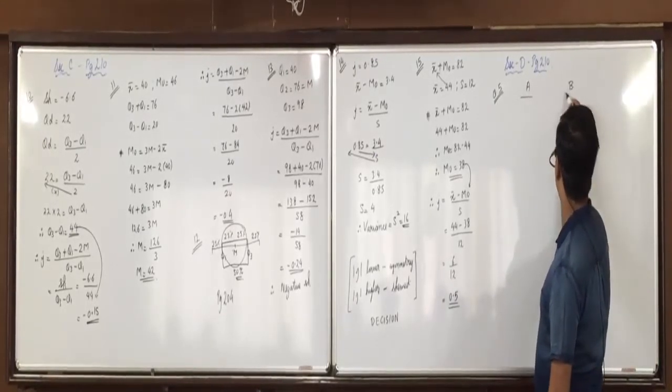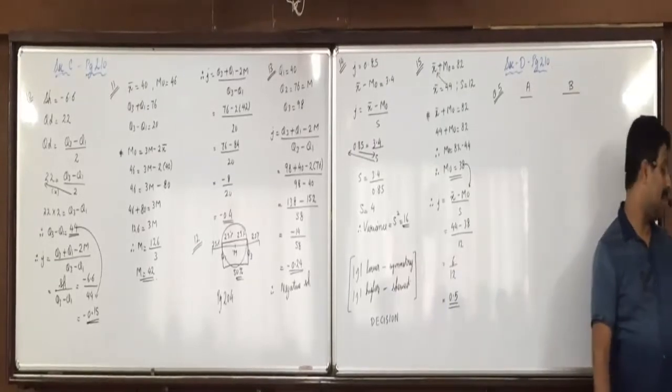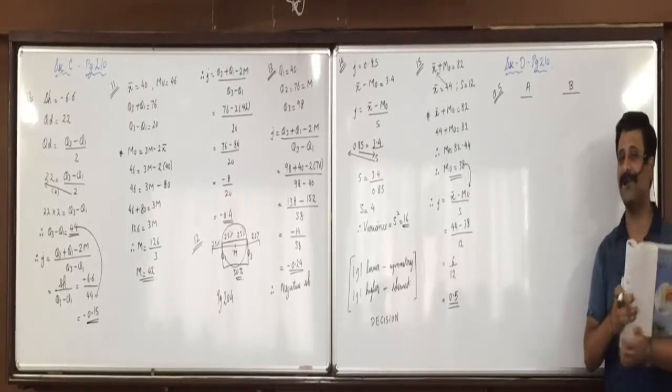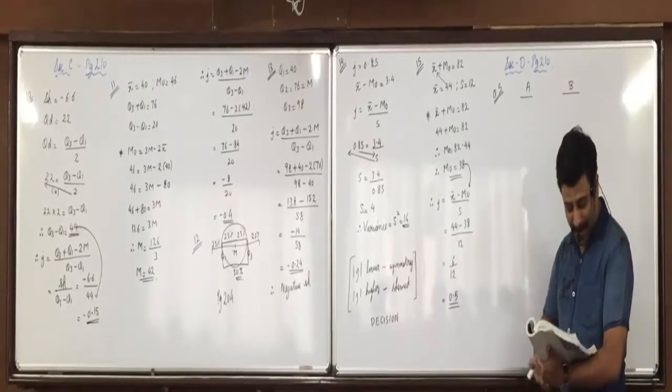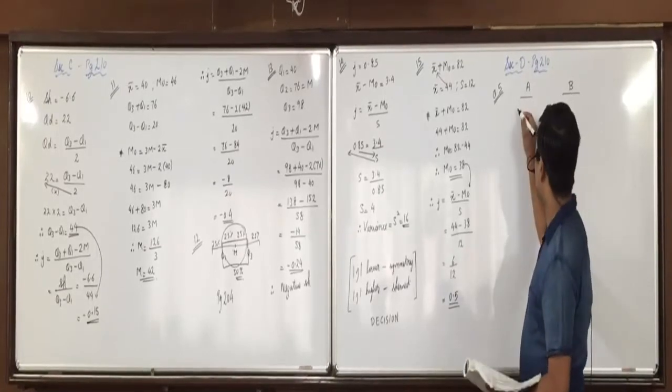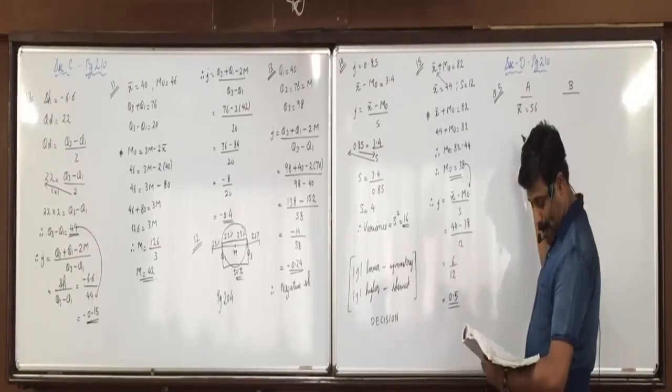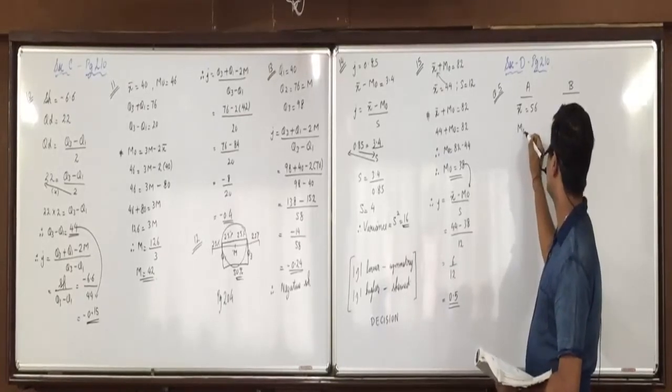Now here population A and B. I'm doing the calculations of A on the board, then B also on the board. Different formulas than otherwise I would have given you. X bar is 56. Mode is 60.